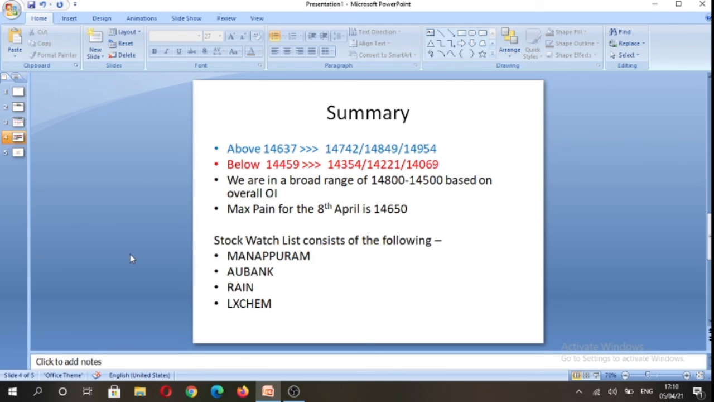And broadly speaking, we're in a range of 14,800 to 14,500 on the index based on the overall open interest data, and the max pain for this weekly expiry contract is currently at 14,650, and the stock watch list comprises of inside candles on the daily time frame. So if these stocks break either side of the range, we'll look for an entry opportunity, and if they trade in between the high-low range of today, we'll not be looking for any trades in these stocks. The stocks are Manappuram, AU Bank, Rain, and LX Chemical.